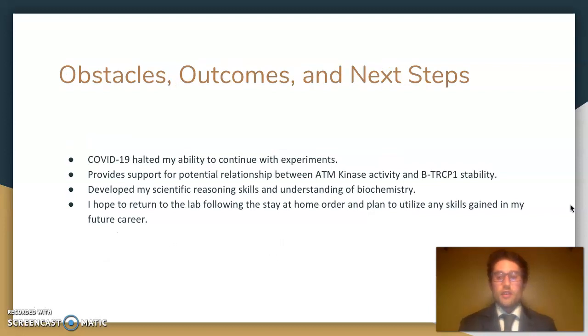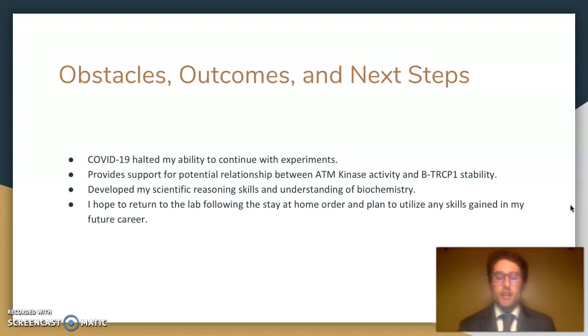And so lastly, I just want to talk about some obstacles, overall outcomes, and the next steps for my research. So first of all, I just want to mention that COVID-19 played a role in inhibiting my ability to continue with experiments. My research was cut off at about the 9-week mark of a project that was meant to be 14 weeks, and because of that, I wasn't able to repeat some experiments that I would have liked to.